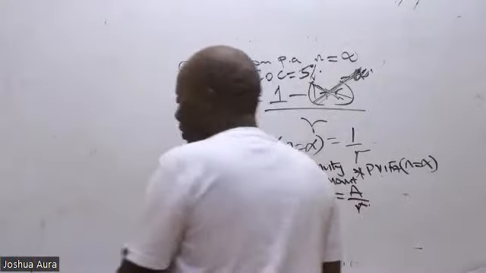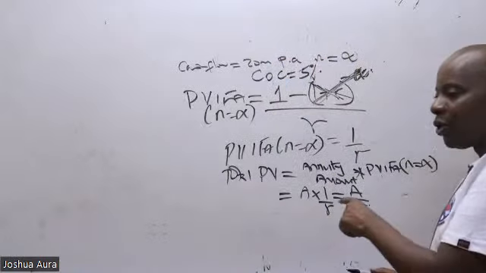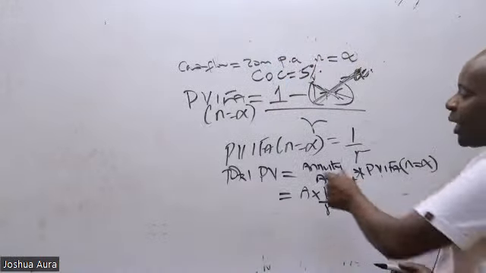This is a very important formula that I would want you guys to highlight. You don't have to derive it.